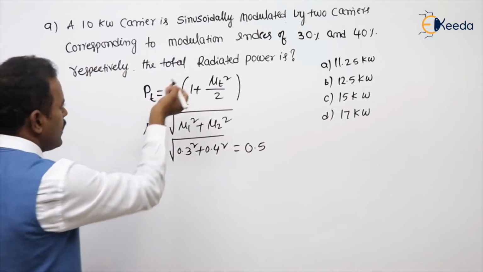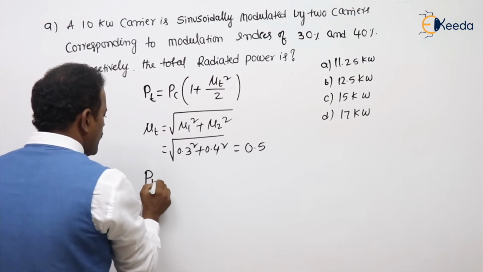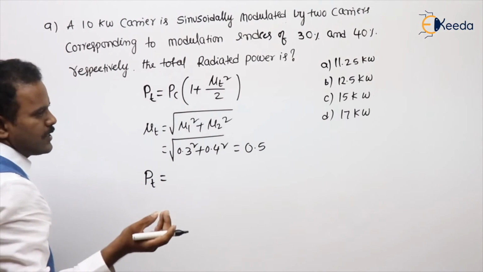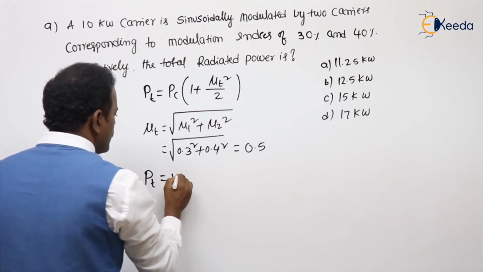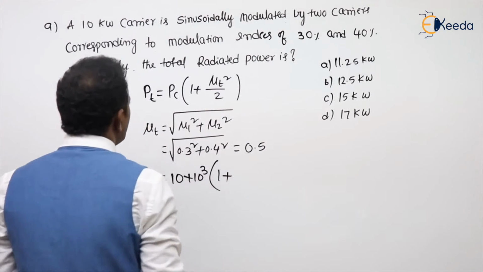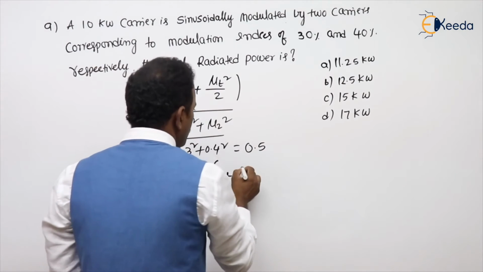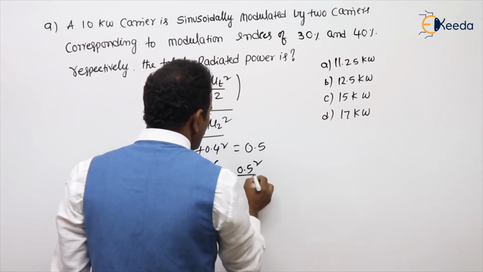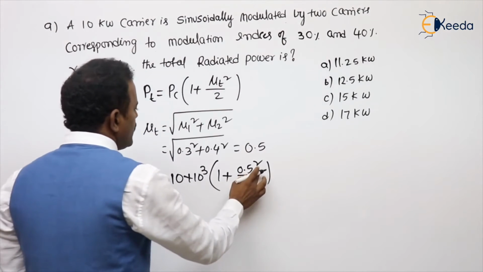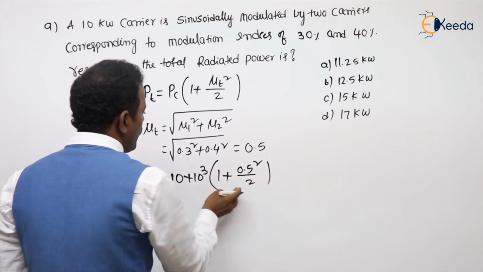Follow. Then substitute there. Total power PT equal to PC. What is the PC given, sir? 10 kilowatt. So 10 into 10 power 3 into 1 plus mu T square by 2. What is the mu T value? 0.5, whole square by 2. 0.5 squared means 0.25 by 2, that is 0.125.